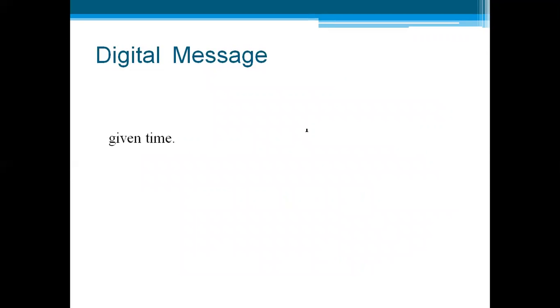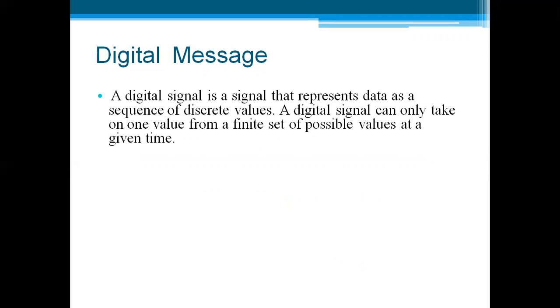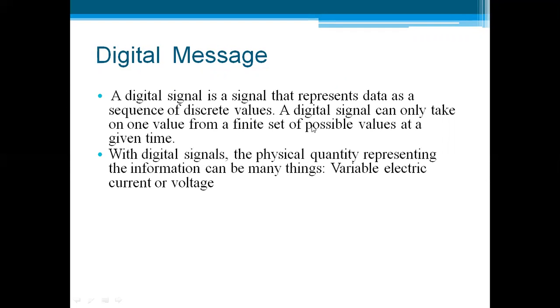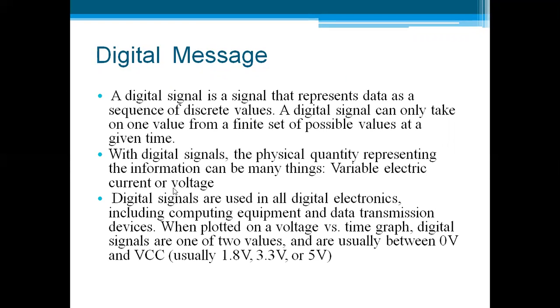The second type of message is a digital message. A digital signal or digital message is a signal that represents data as a sequence of discrete values. See here, the data is not continuous, it is a discrete value, and the digital signal can only take any one value from the finite set of possible values at a given time. So at a particular instant of time, it has only one value, not all values. With a digital signal, the physical quantity representing the information can be many things like variable electrical current or voltage values. Digital signals are used in all digital electronics, including computing equipment and data transmission devices.